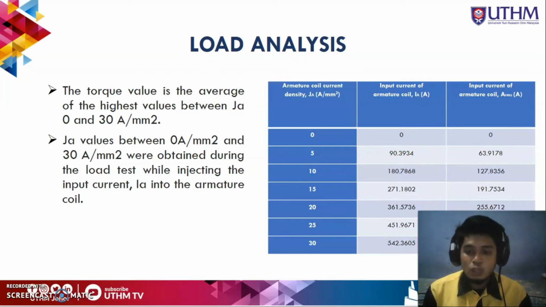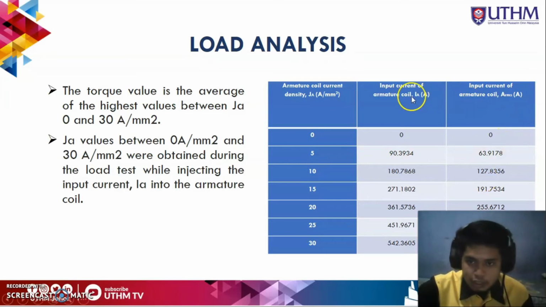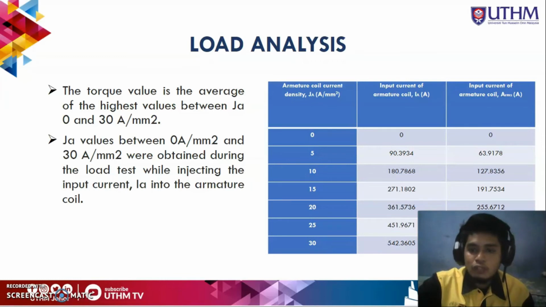These are the equations I need to calculate to find the input current of the machine, called IA, in RMS. IA is the I peak, and also in RMS. I use IA that will be injected in the test for the load analysis. This I peak will be used for different current densities from 0 to 30 ampere. So that's all for the calculation.